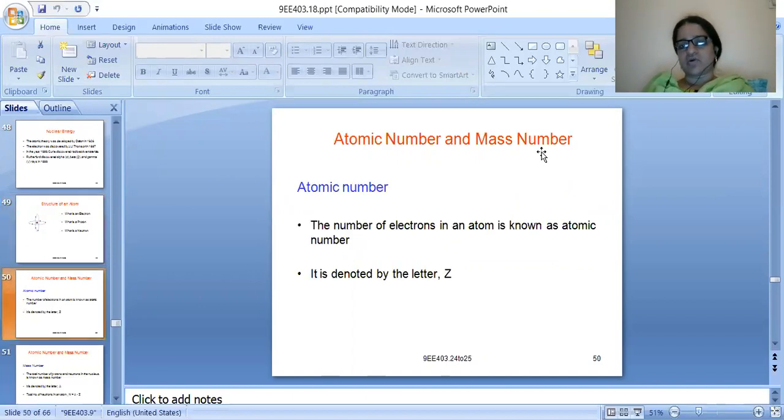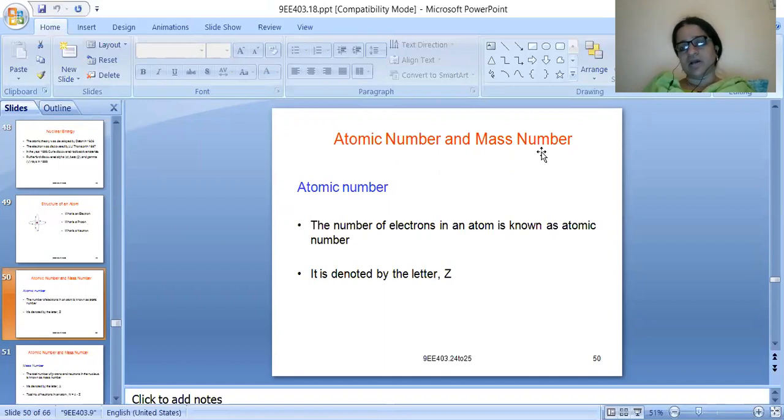First, we should understand what is atomic number and what is mass number. The number of electrons in an atom is known as the atomic number. Usually numbering is given, like in a class how we give pin numbers to students.